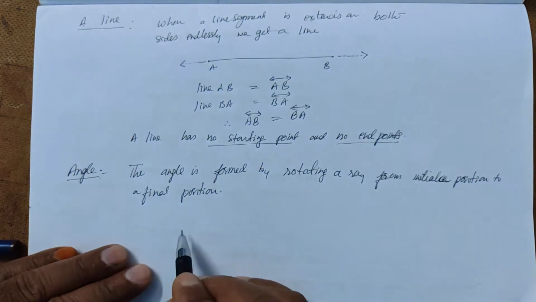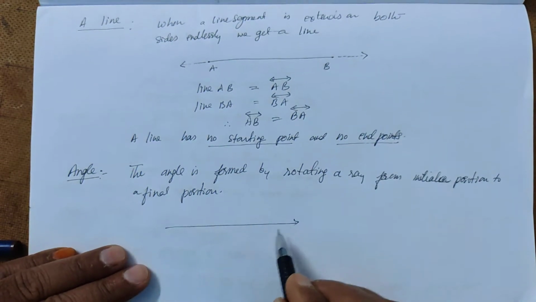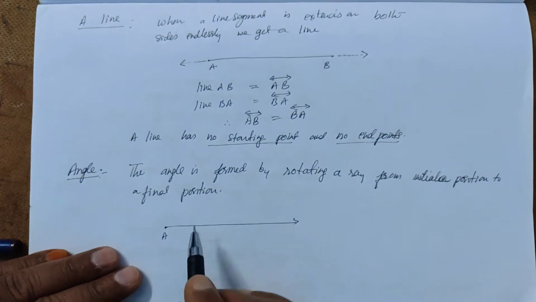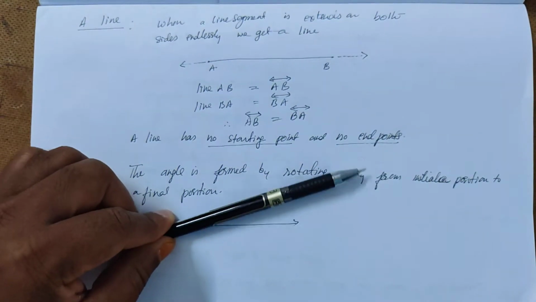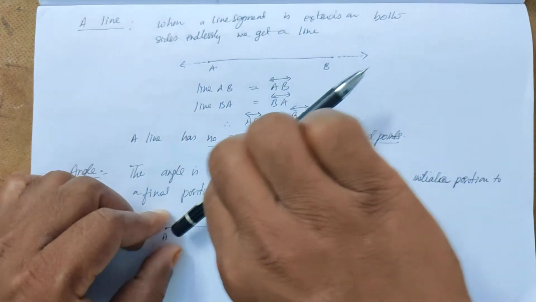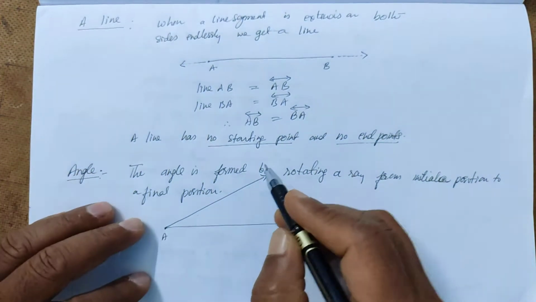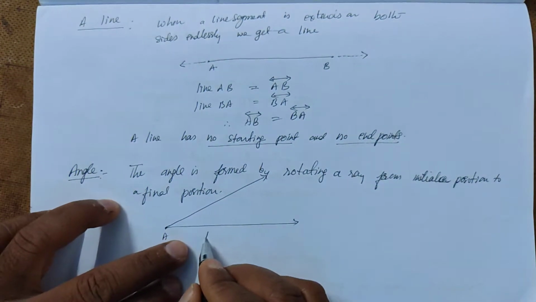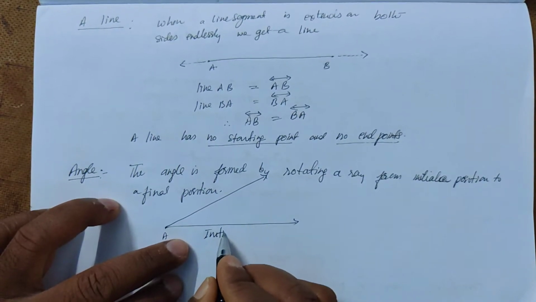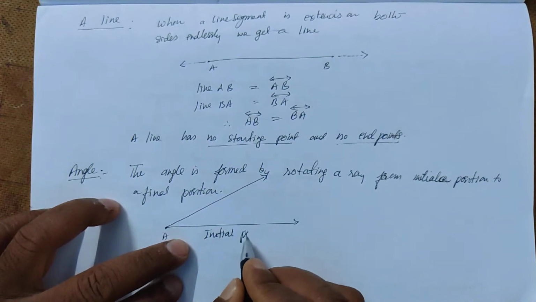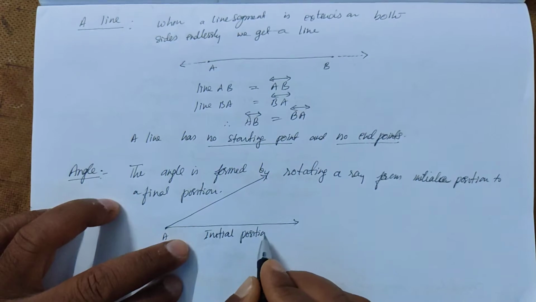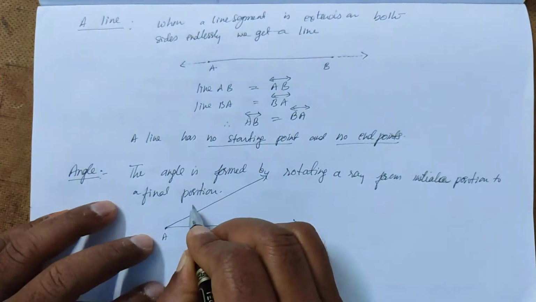So this is a ray. So this is the starting point. Now this ray is rotating like this. Okay, so this is the terminal position. So this is initial position, and this is terminal position.